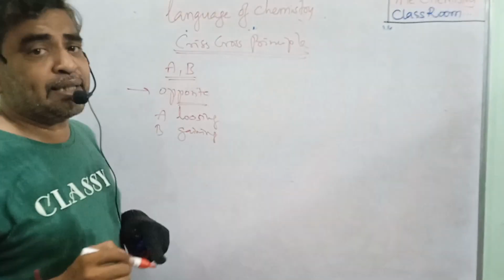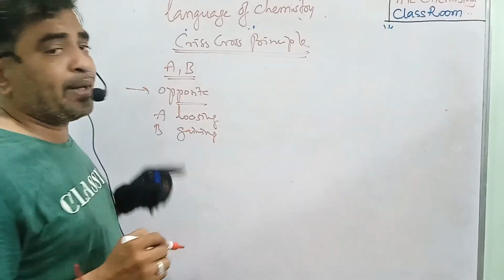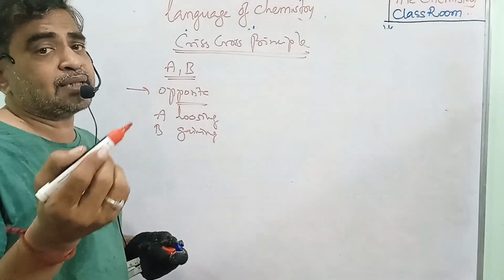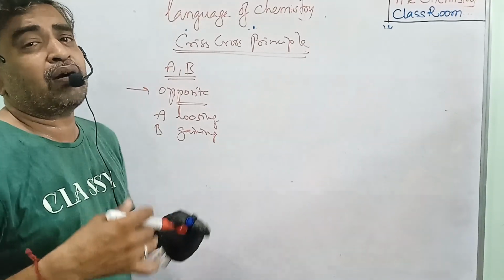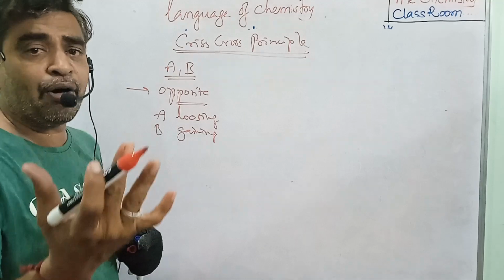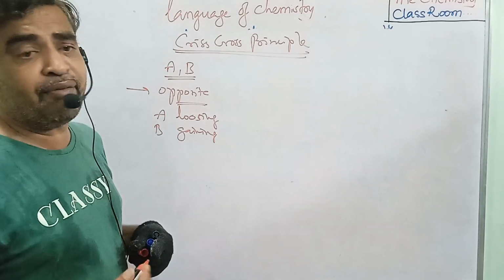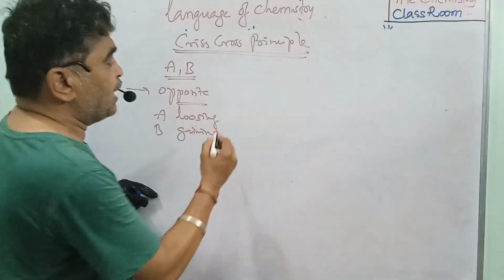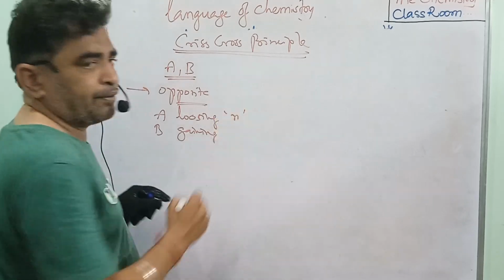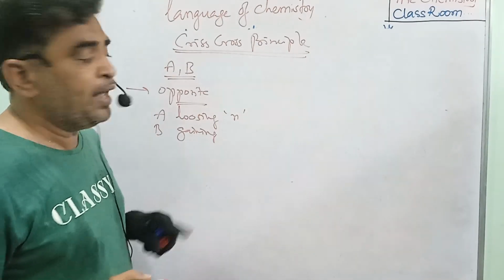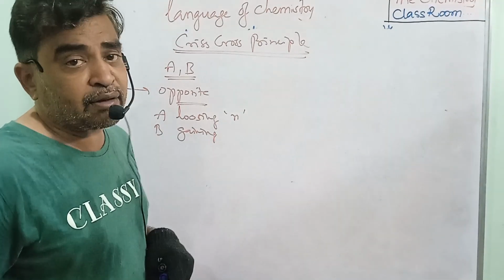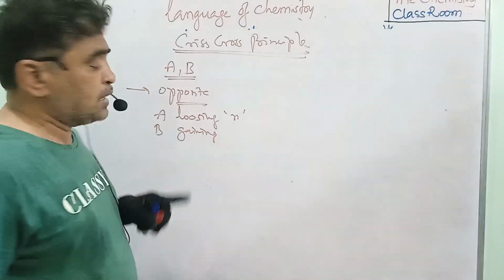When A is losing electrons, it is forming a valency. Why? Because we already discussed that the number of electrons lost is equal to the bonding. That number of bonds is called valency. So here the valency of A is N. What is the valency? It is N, meaning the number of electrons lost by A.